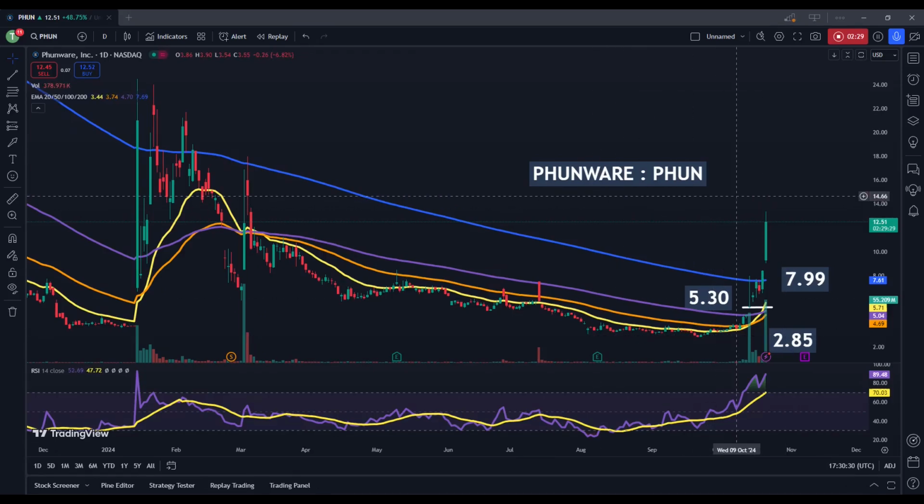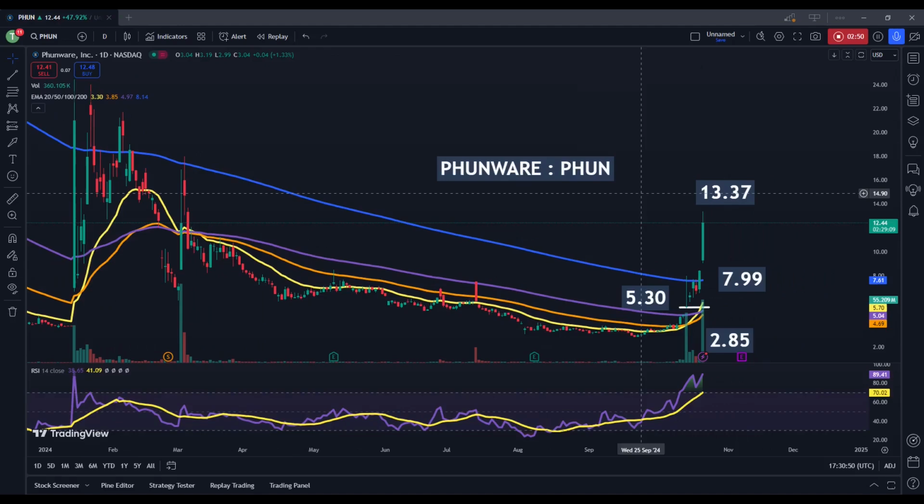Now, as far as recommending this stock or encouraging people to get into it, I'm extremely reluctant to do that. Currently, we're seeing a price high of 13.37. Just mark that in here. So this is a lot of upward price movement in a very short period of time, and it does look like something is going on here. There is a bottom in place that appears to be forming.